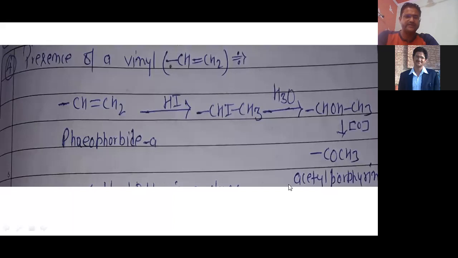So how does it convert into an acetyl group? This is the mechanism behind that, right? So you can see here the vinyl group reacts with HI and converts into the addition product CHICH3. And then on hydrolysis in acidic condition, it converts into a secondary alcohol. And if we oxidize the secondary alcohol, then it converts into a ketone, and this is acetyl propyrin, right? So this is the reaction by which we confirm there is a presence of vinyl group.